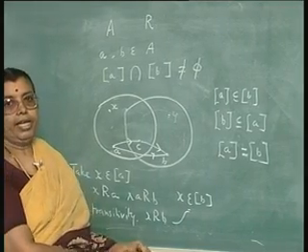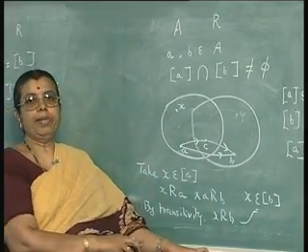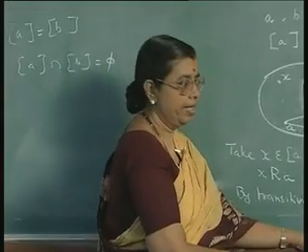So, if you take any two equivalence classes, either they will be equal or they will be disjoint.